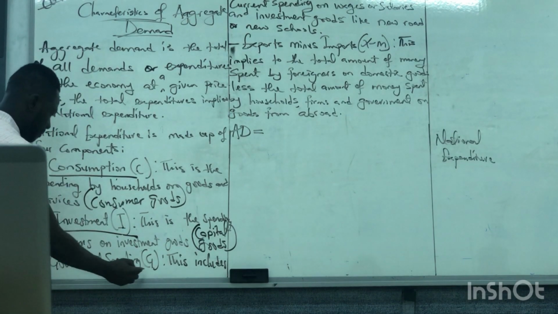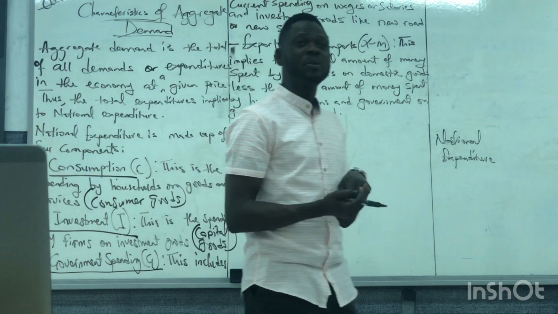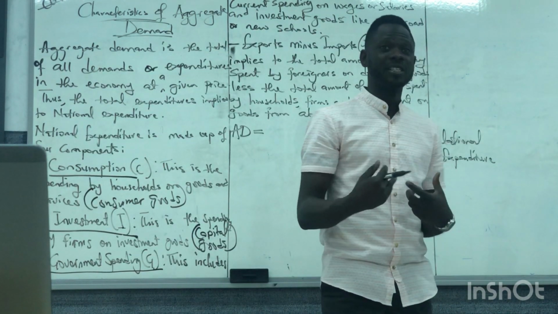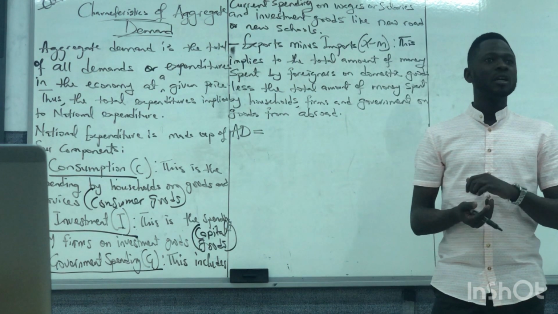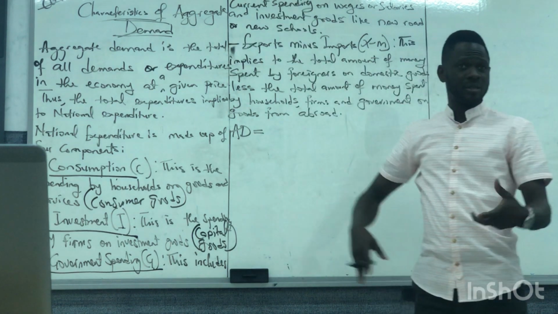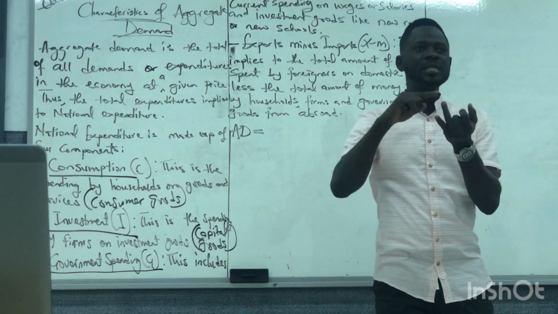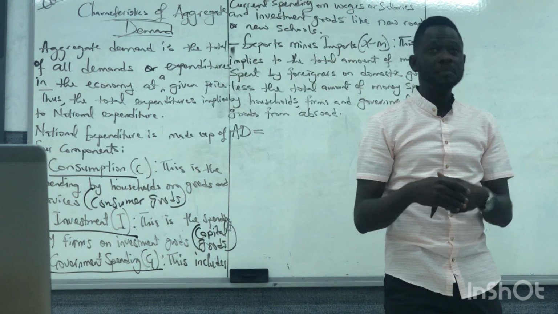The third one, government. The economy cannot be complete without the government. Government is in control of the economy. So what does government spend on? Government spends on current spending, like salaries and wages. They have government establishments, government parastatals, ministries.